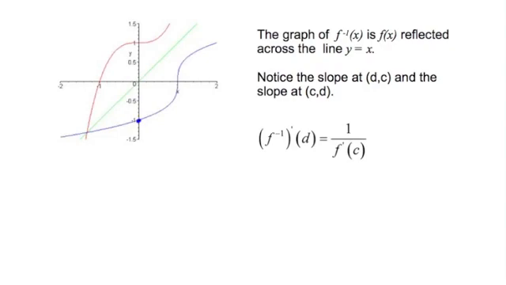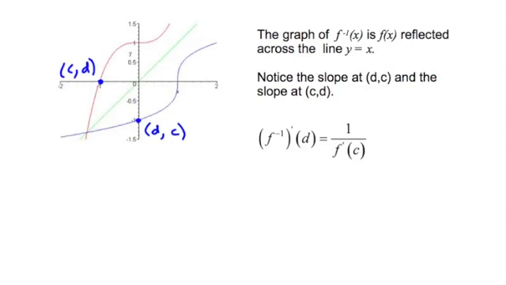So I'm going to take this point here, and to match the formula, I'm going to give it some generic numbers. Notice the slope at D, C. Okay, so let's call this point D comma C. Then the corresponding point on the inverse curve is C comma D. Remember that the graphs of inverse functions look like a mirror image of one another across the line y equals x.